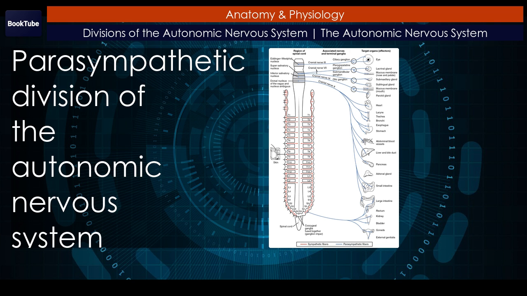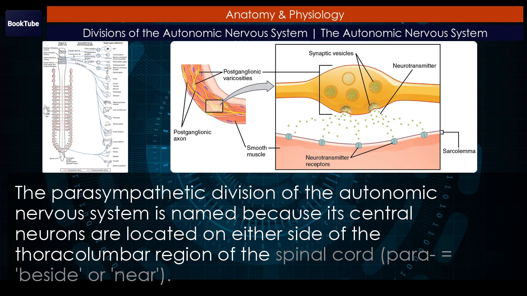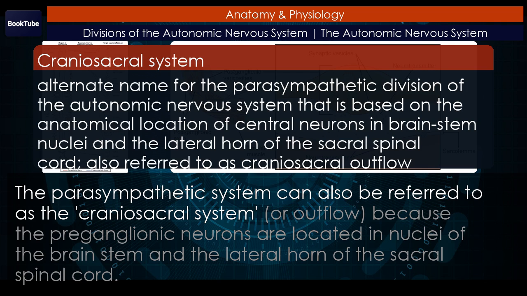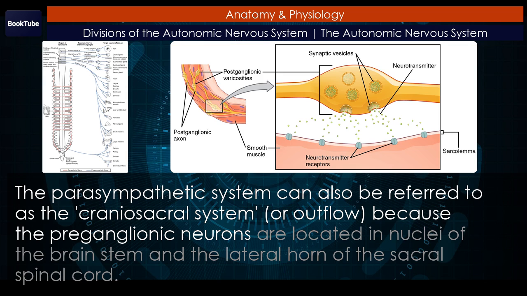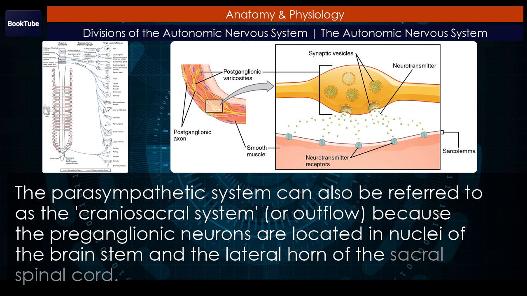Parasympathetic division of the autonomic nervous system. The parasympathetic division of the autonomic nervous system is named because its central neurons are located on either side of the thoracolumbar region of the spinal cord. Para equals beside, or near. The parasympathetic system can also be referred to as the craniosacral system or outflow, because the preganglionic neurons are located in nuclei of the brainstem and the lateral horn of the sacral spinal cord.